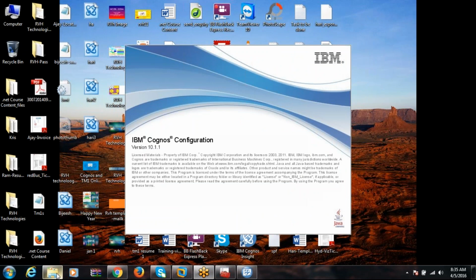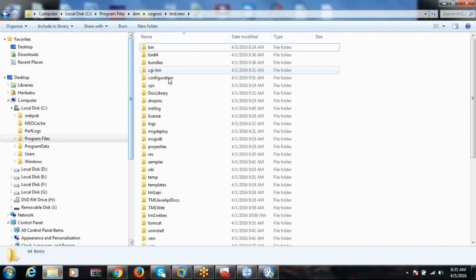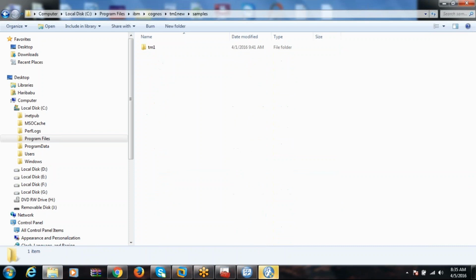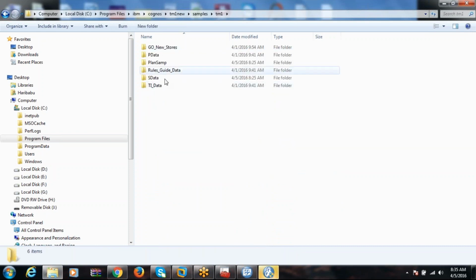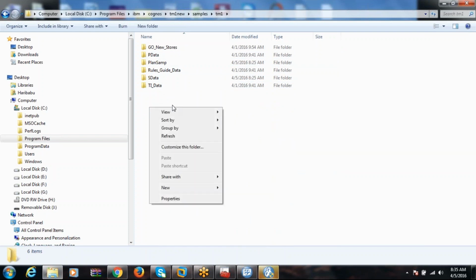Before that, you need to understand one thing, okay? Where actually we have installed our Cognos, TM1 new, and go to the samples, and in the TM1, see here the servers are there, right? If you want to create a new server, you need to create a new folder here in the installation location, where all the remaining servers are.